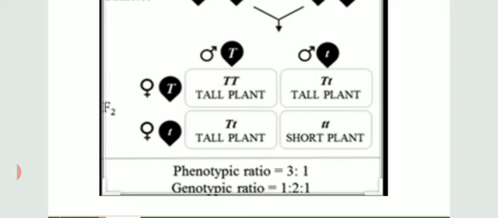Two ratios are there. One is the phenotypic ratio. If you look at the plant only, you will see 3 are tall, 1 is dwarf. This is phenotypic. Phenotypic means external expression. 3 are tall, 1 is dwarf. Genotypic: now if you study the genes, you will see 1 is pure tall, means 1 ratio. Then 2 are hybrid tall. That's why the genotypic ratio comes to be 1:2:1, means pure tall, hybrid tall and dwarf.